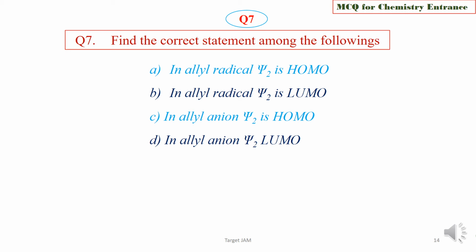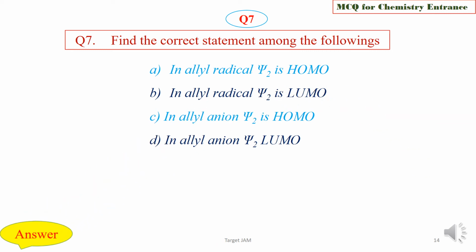Find the correct statement among the following. Option A, in allyl radical, Psi2 is HOMO. Option B, in allyl radical, Psi2 is LUMO. Option C, in allyl anion, Psi2 is HOMO. Option D, in allyl anion, Psi2 is LUMO. Choose the correct statement about HOMO and LUMO in case of allyl radical and allyl anion.